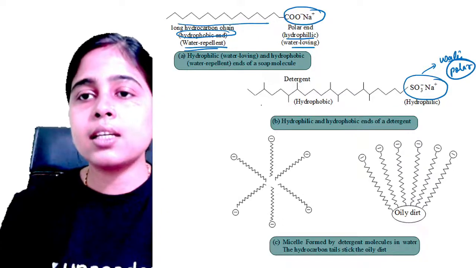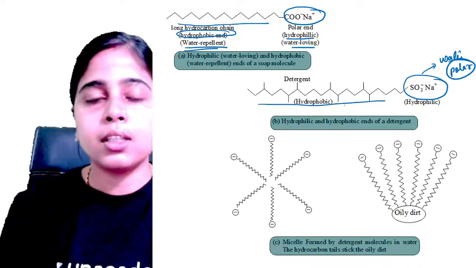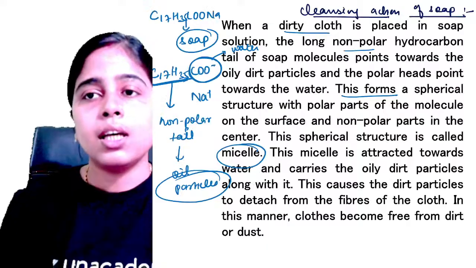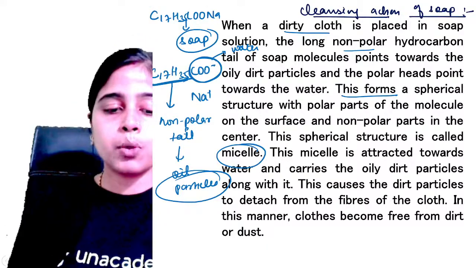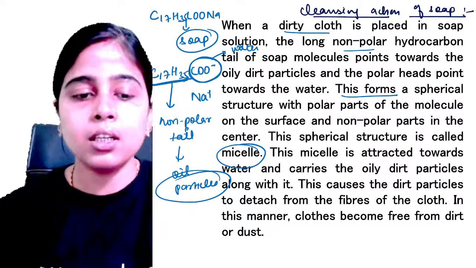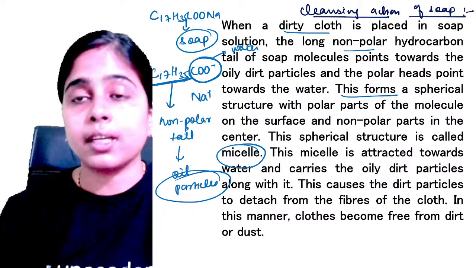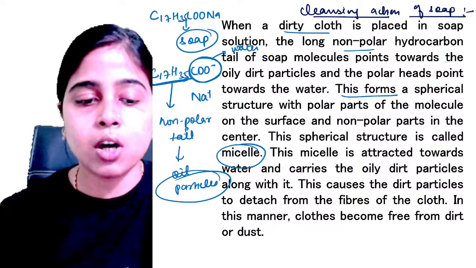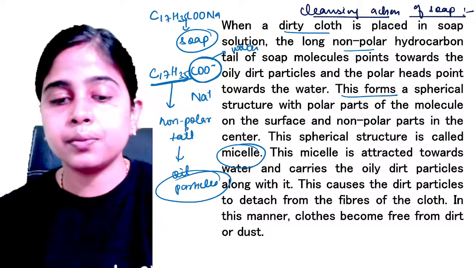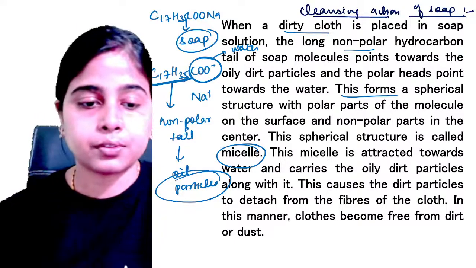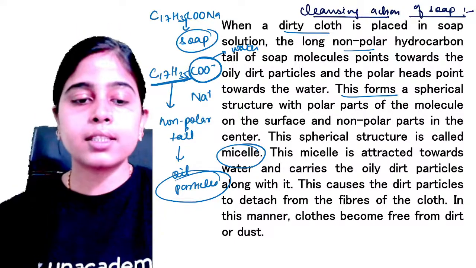And this long chain of hydrocarbon is non-polar in nature and it will remain in the oil. It will stick to the oil. Is it clear everyone?